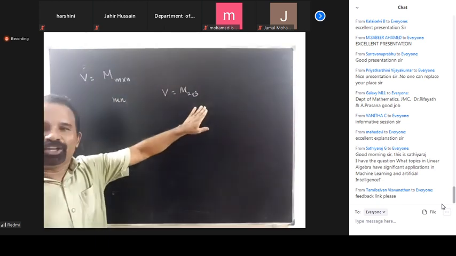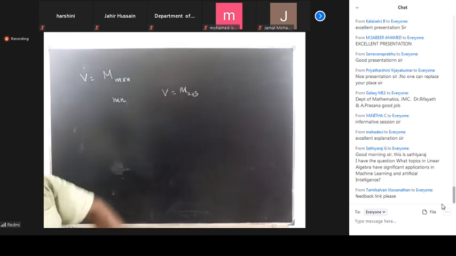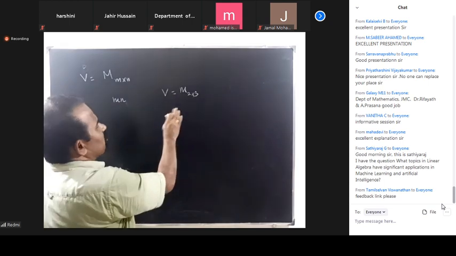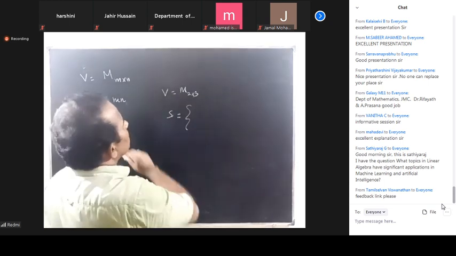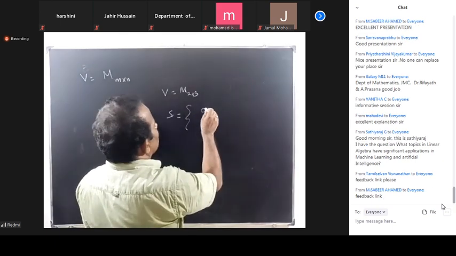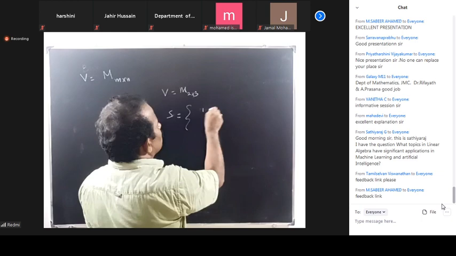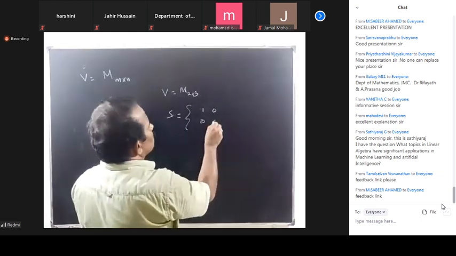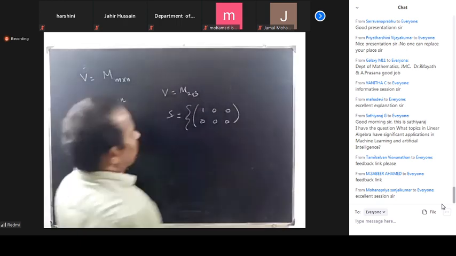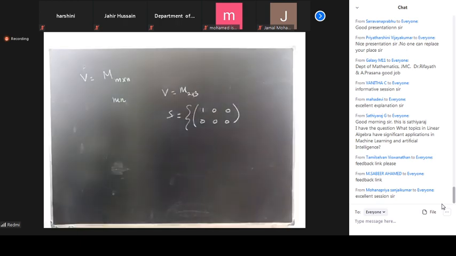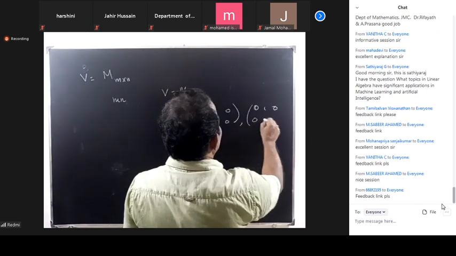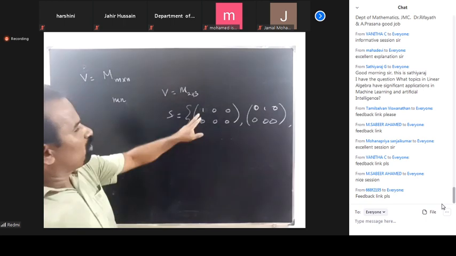2 by 3. I'll make it fast. So here the basis S is the set of 2 by 3 matrices, one with a 1 in the first place and zeros elsewhere, then 0, 1, 0, 0, 0, 0, and then 1, 0, 1, 0, 0, 0, etc. So this 1 will come in all the places.